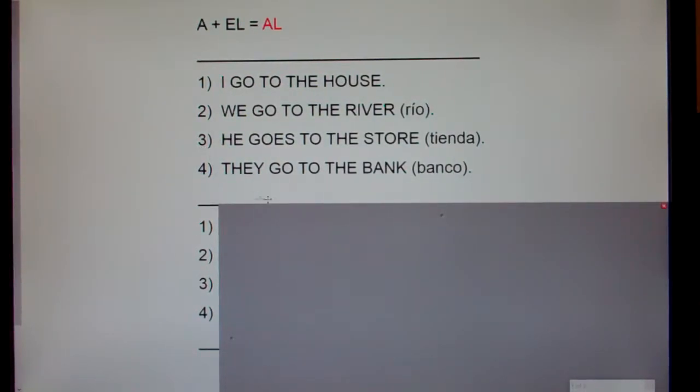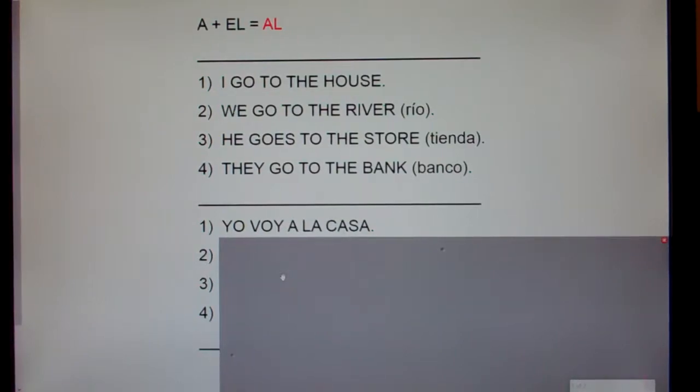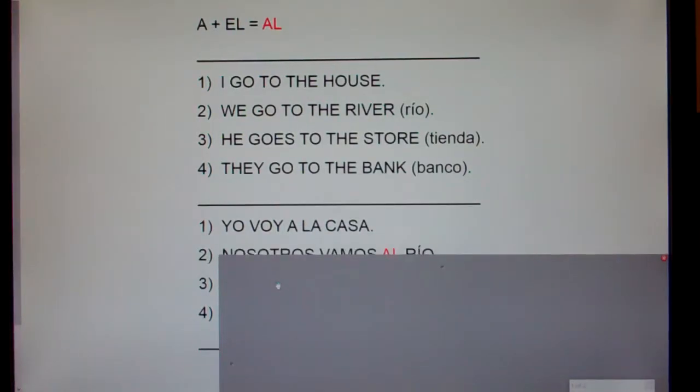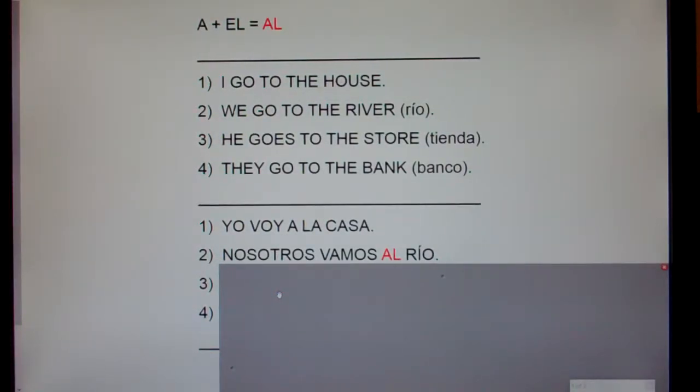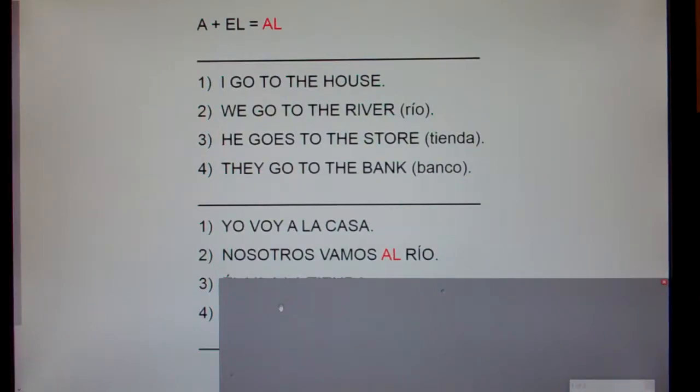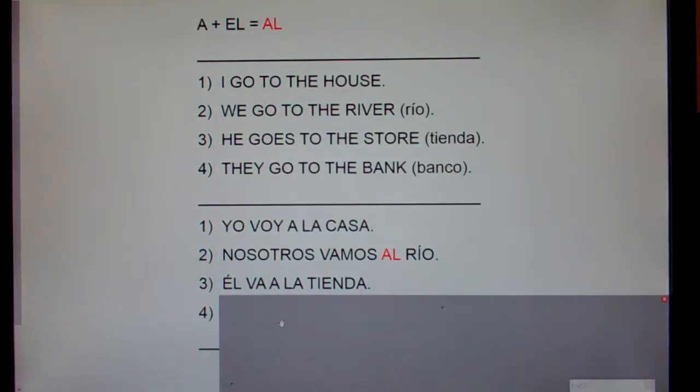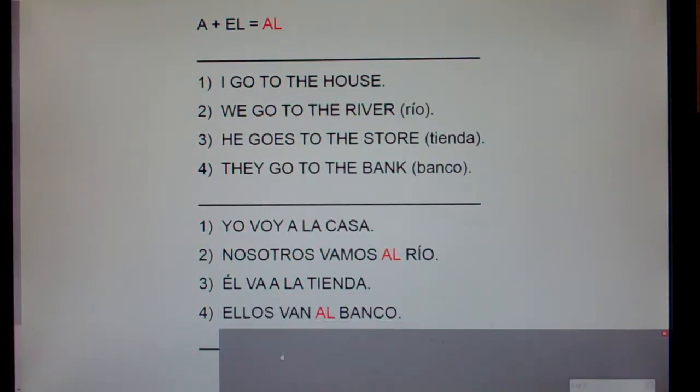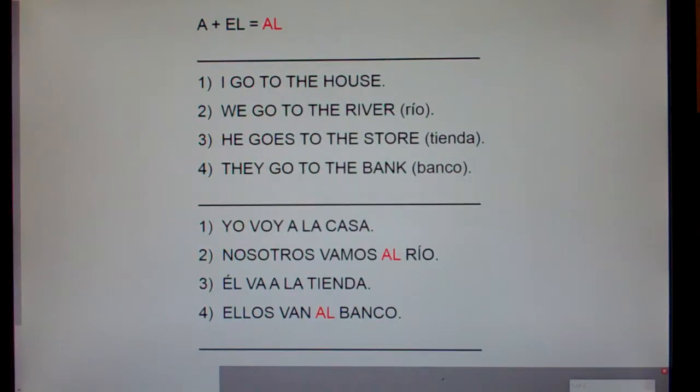Number 1, I go to the house. Yo voy a la casa. Number 2, we go to the river. Nosotros vamos al río. Number 3, he goes to the store. Él va a la tienda. And number 4, they go to the bank. Ellos van al banco.